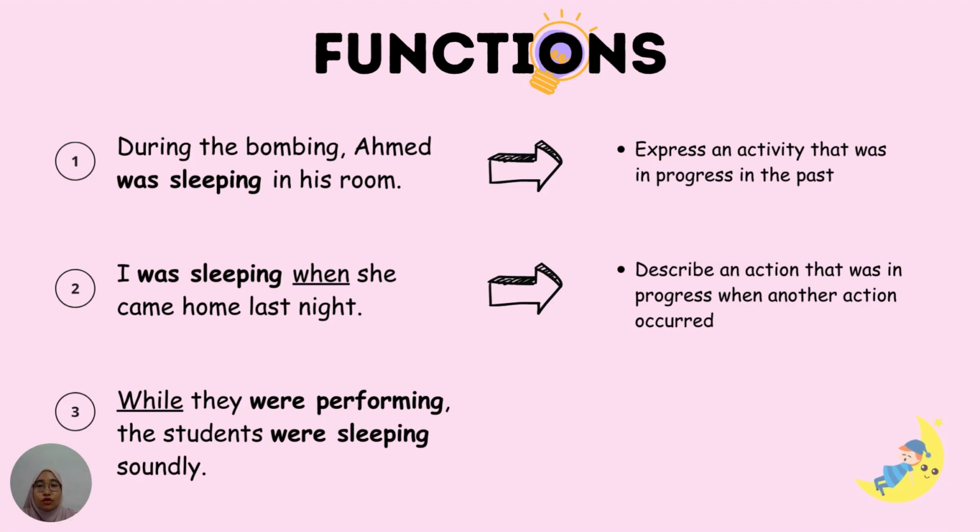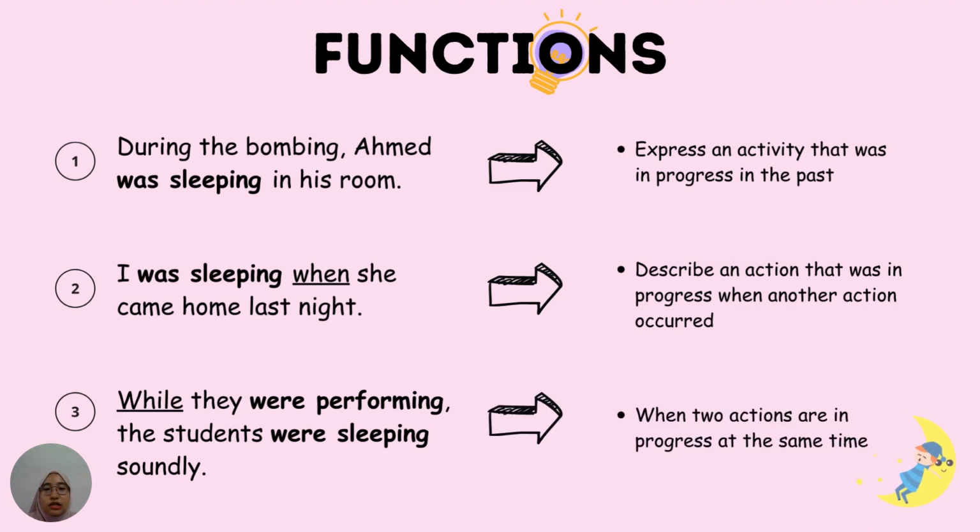So there are also two verbs in this sentence, and there's another word which is while. So what's the function of while? For this function of past continuous, it is to describe when two actions are in progress at the same time.